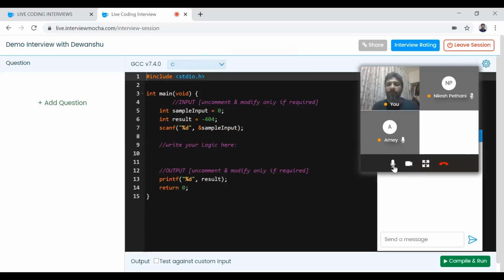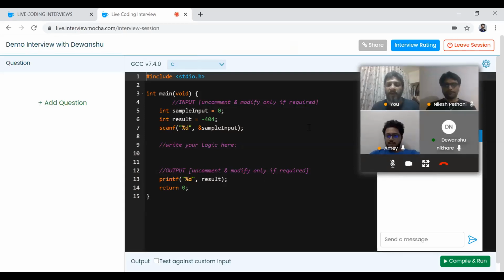So guys, I'll mute from here. Hi Nilesh, hi Amay. Neha, can you hear Nilesh and Amay? No, Vishal. Okay, so I'll stop my share again and share my screen again, and this time I'll select share computer sound.